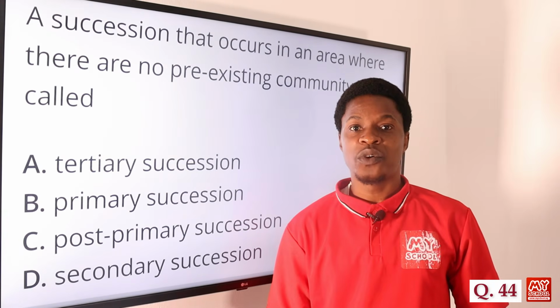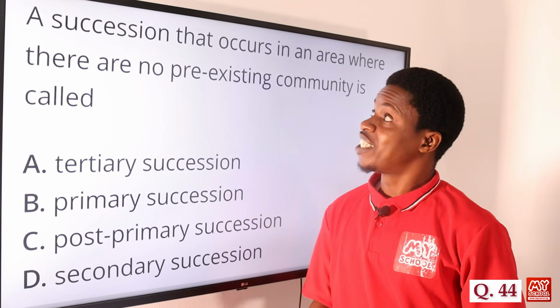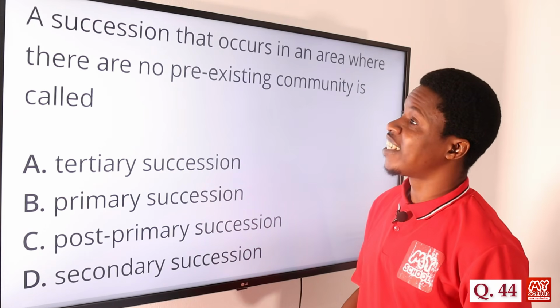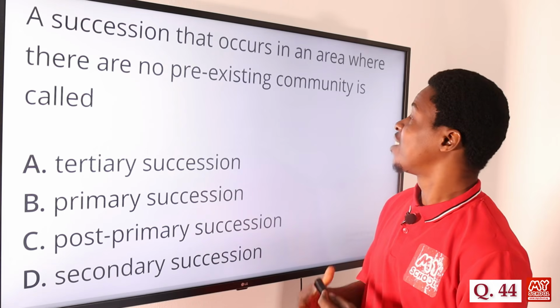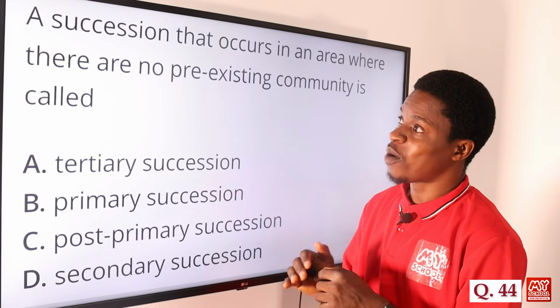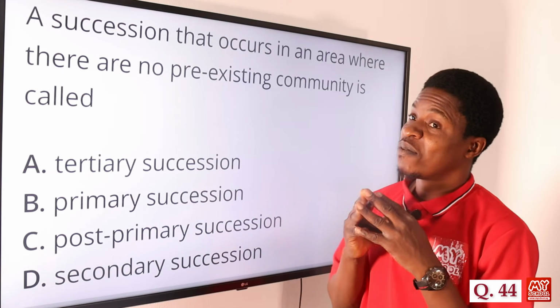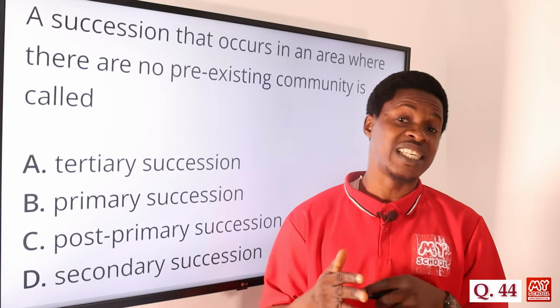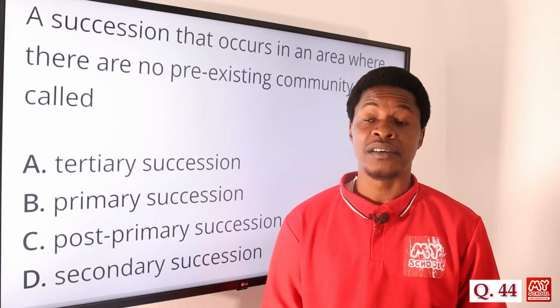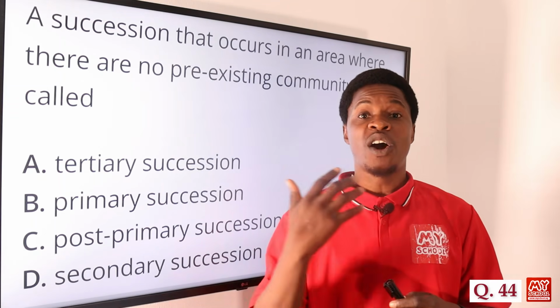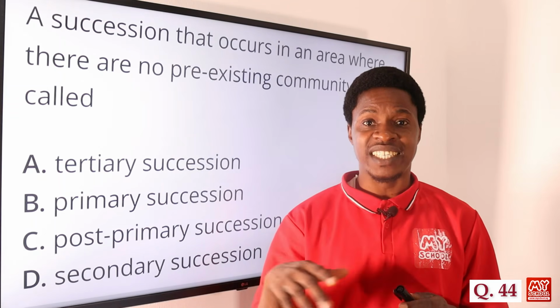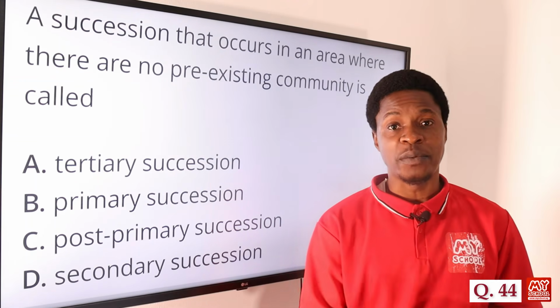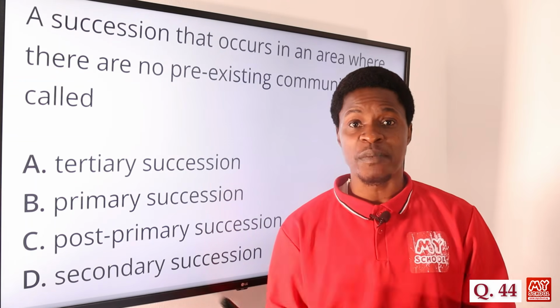Now question number 44. A succession that occurs in an area where there are no pre-existing community is called what? When we talk about succession, there has been a disaster that happened in an environment. Let's say rain fell and then there was flooding. All the organisms in that area will be swept off. Some of them will find their way because of flooding.